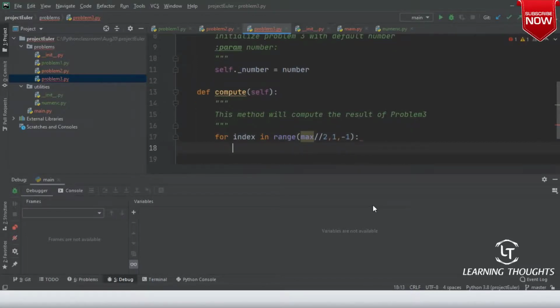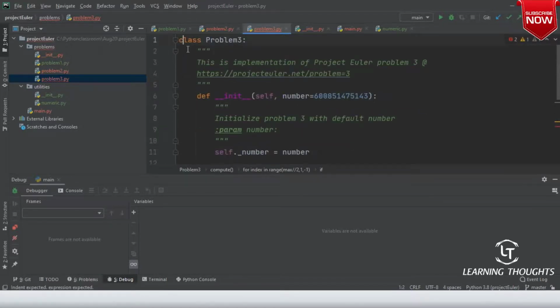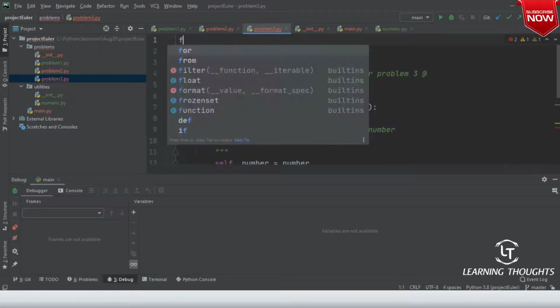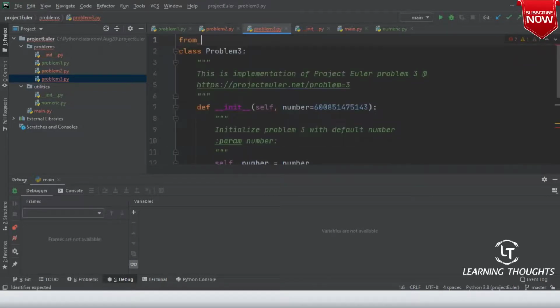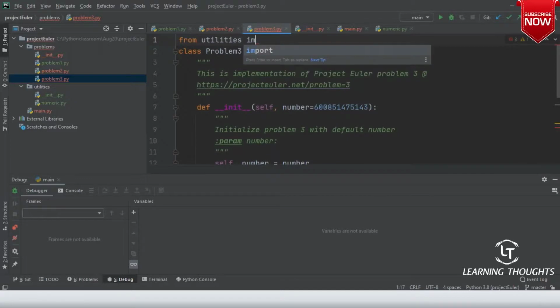Now the first thing which I need to find out is whether this is prime or not. To find out if this is prime or not, we have already defined utilities method. From utilities import numeric.